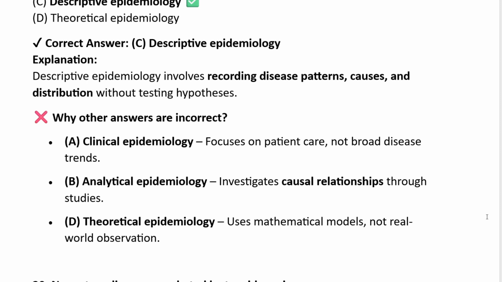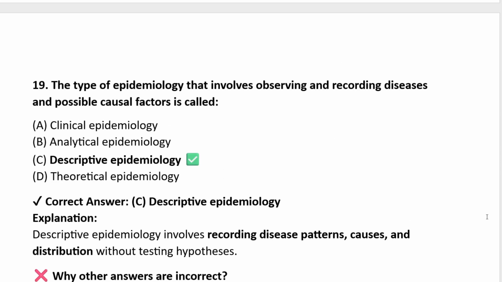Analytical investigates causal relationships through studies. Theoretical uses mathematical models, not real world observation. That's why the correct answer is descriptive epidemiology.